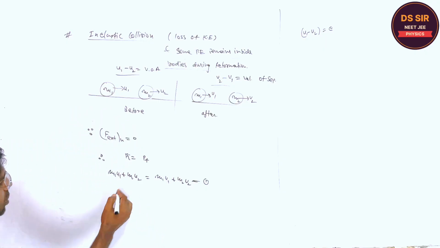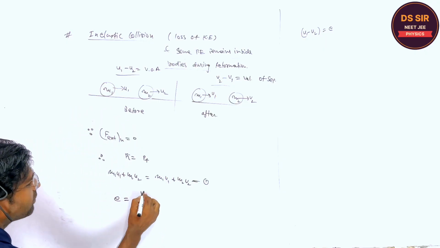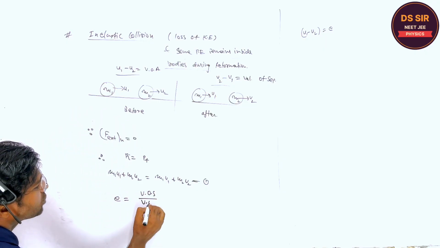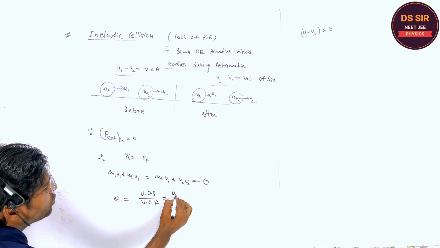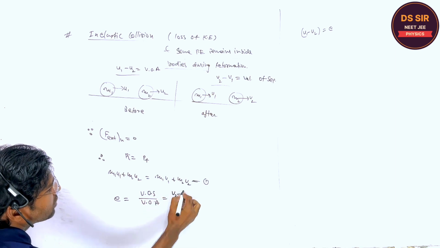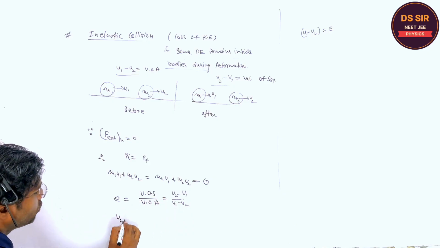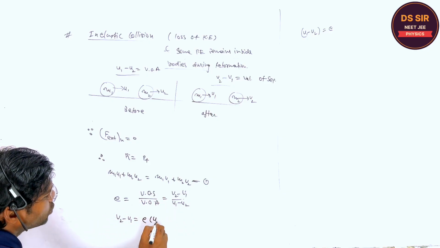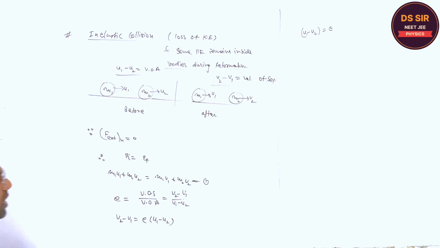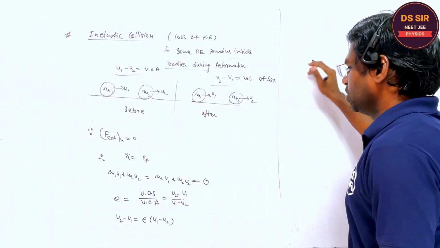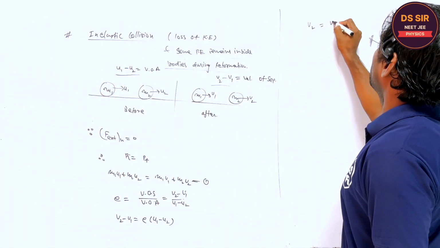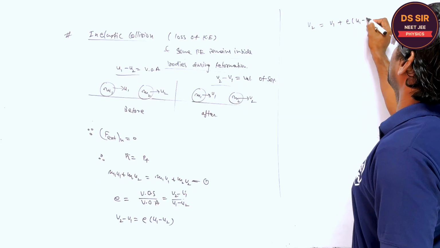Okay. So the coefficient of restitution is defined as velocity of separation divided by velocity of approach. Please make it correct: v2 minus v1 is equal to e times (u1 minus u2). This is the relation, right? So v2 is equal to v1 plus e (u1 minus u2).